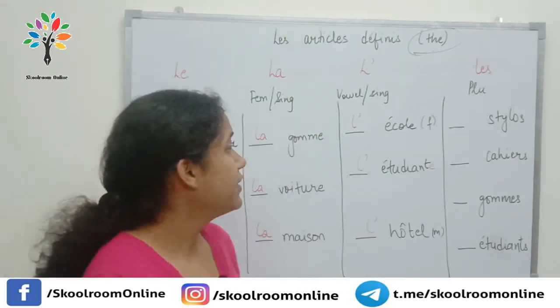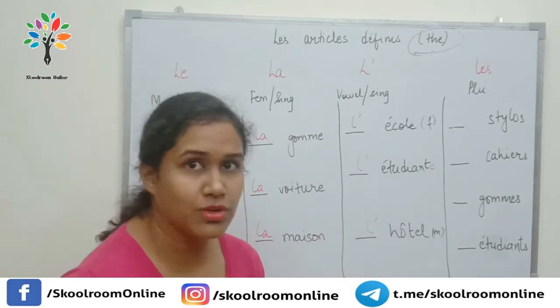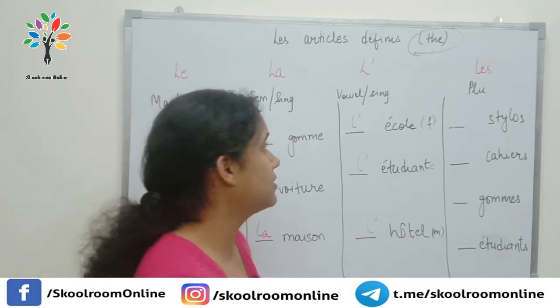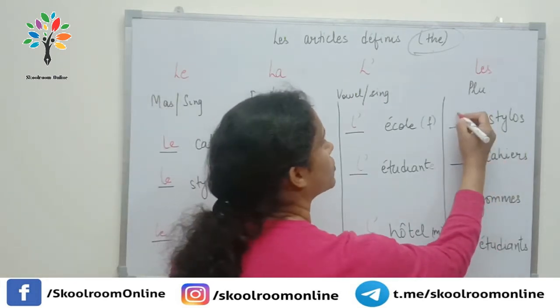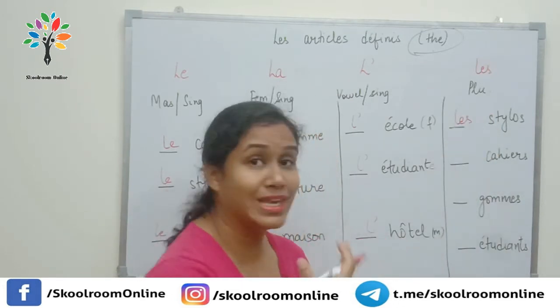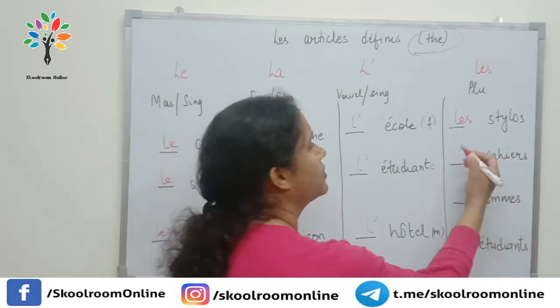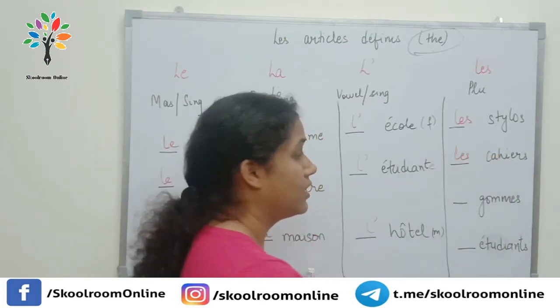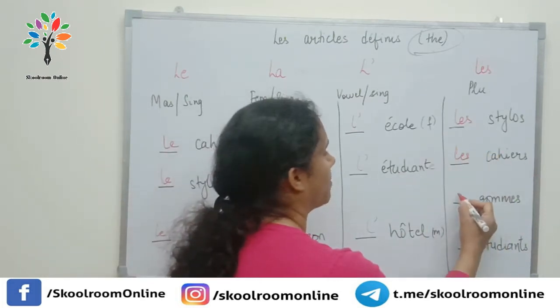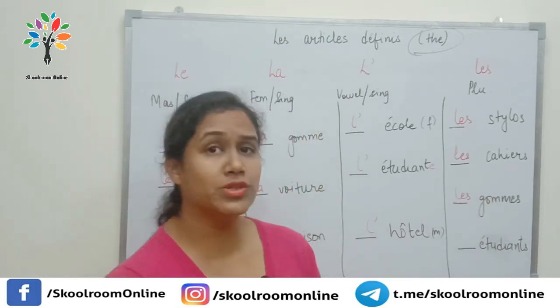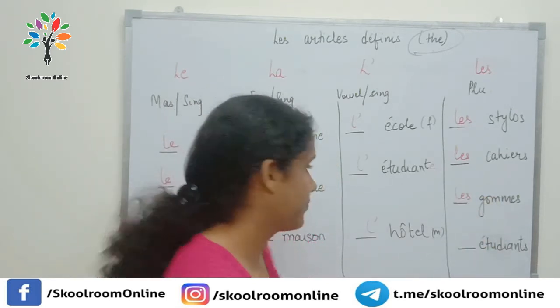Okay? Now we come to nouns which are plural. So again I have a few examples here, like stylo. So it will become les stylos. The pens. The notebooks, les cahiers. The rubbers, les gommes. The students, les étudiants. Alright?